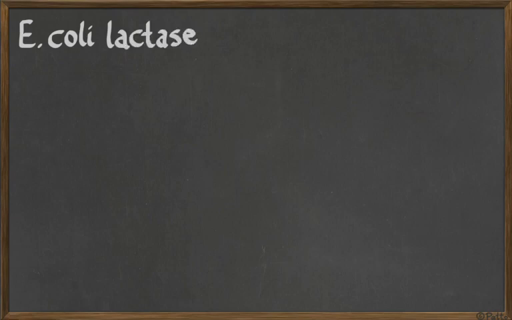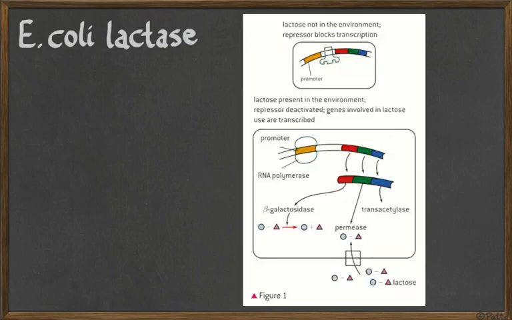Another example is the bacteria Escherichia coli when they produce lactase, the enzyme that breaks down lactose. In the presence of lactose, so when the bacteria needs to produce lactase, they take out this blocker that otherwise would be repressing the production of this enzyme in the bacteria. As a result, this bacteria only produces lactase in the presence of lactose, which is smart. There's no point producing an enzyme to digest a certain food if the food is absent.